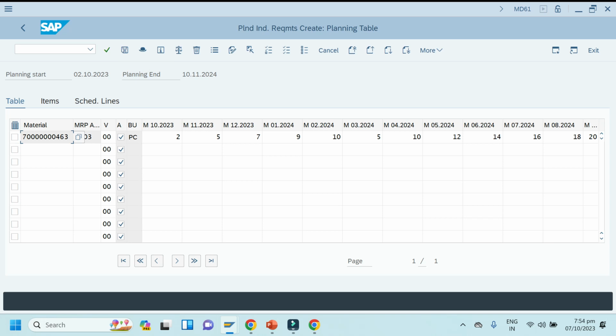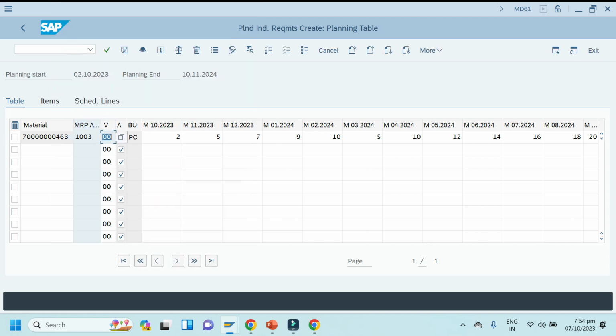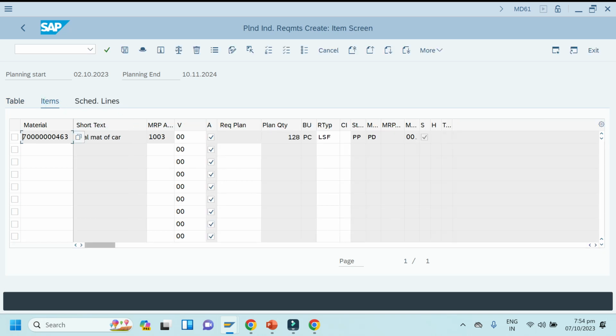Okay, you can make note of this: material number, MRP area, version. Version 00 I have taken. These 3 data are coming from the initial screen, and this period is also coming from the initial screen, but the data I have to enter here manually. So these are tables. You can see here items, schedule lines.